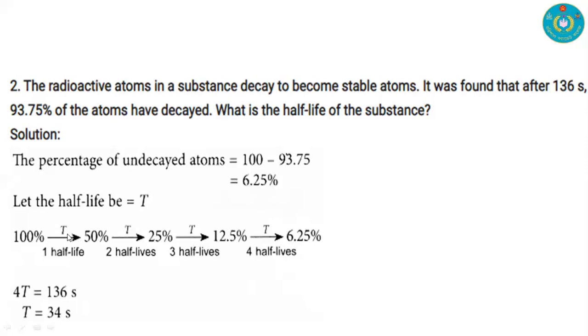So we observe that there are four half lives here, 1, 2, 3, 4. The 136 seconds is a total of 4 half lives, and so the half life is 34 seconds.